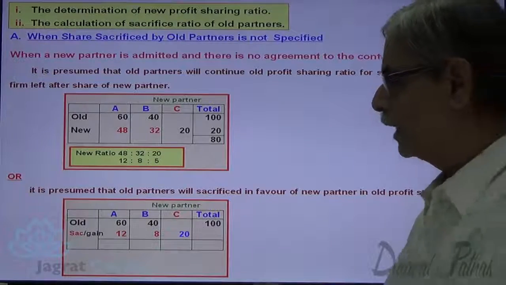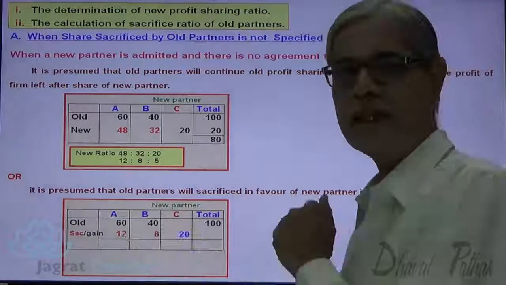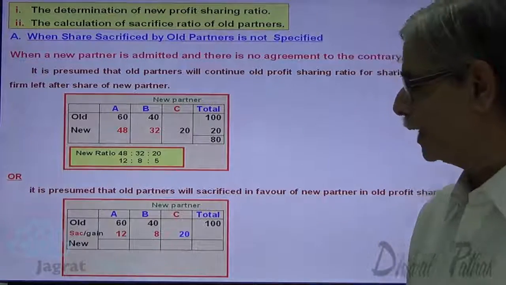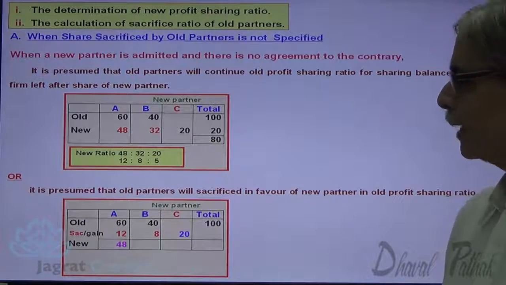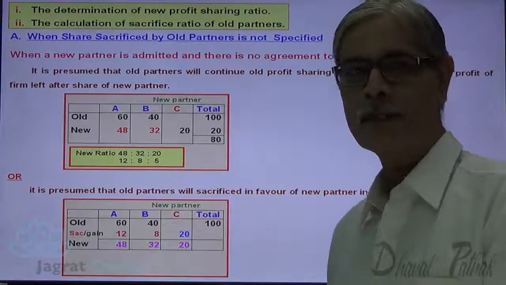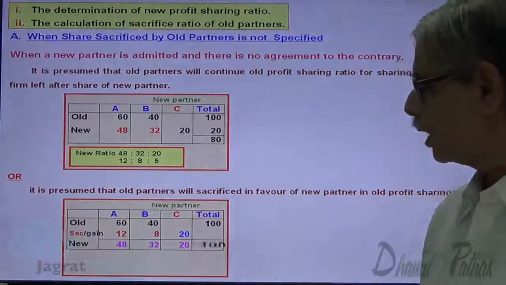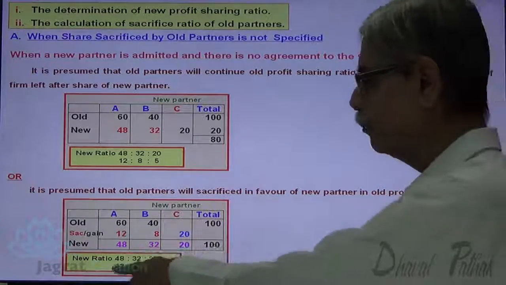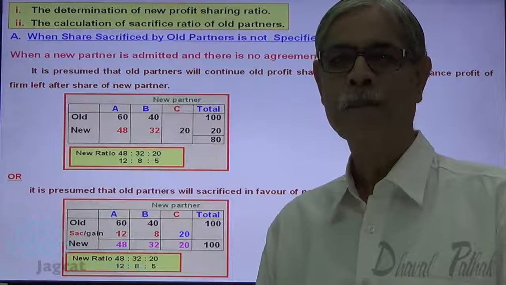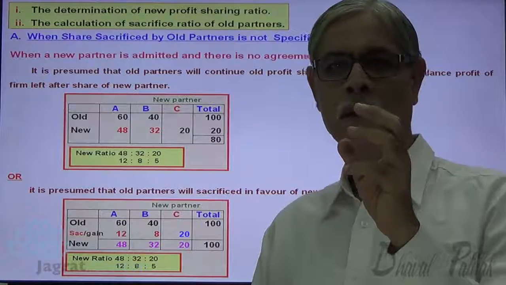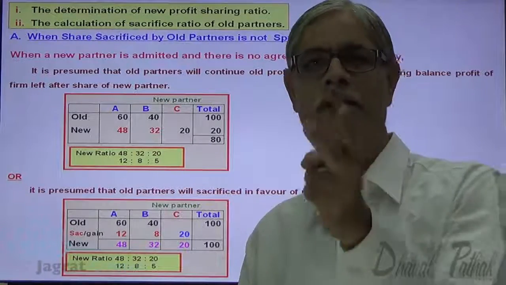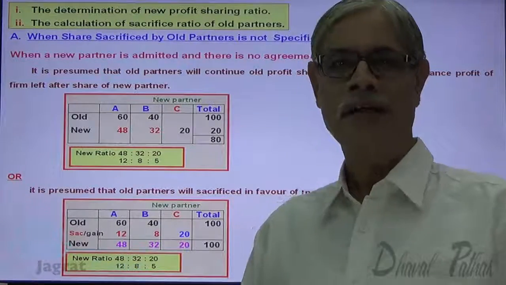Now new profit sharing ratio: old share minus share sacrificed. So 60 minus 12, 48. 40 minus 8, 32 is the new share of B. 20% is the share of C that is granted by the firm. So new profit sharing ratio once again works out to be 12 is to 8 is to 5. Now see, we get the same answer under both the presumptions, because both presumptions lead you to the same understanding.